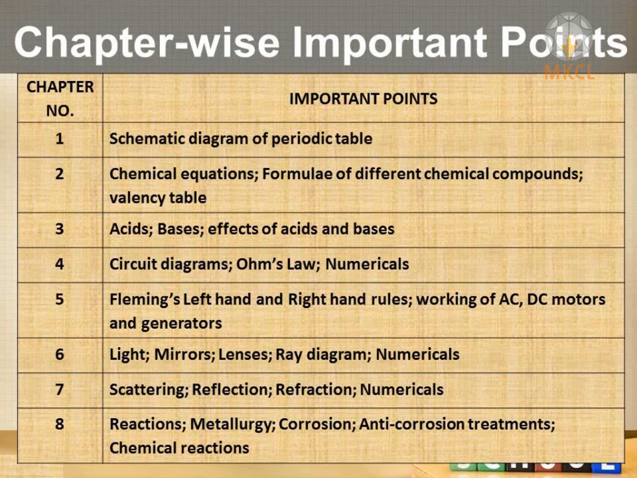In chapters number 2 and 3, there are so many chemical equations. For chemical equations, you must remember the formulae of different chemical compounds, and for remembering the formulae you must know the valency of different elements. The valency tables are available in the market, or you can take the help of your teacher, get the valency of different elements, and then you can build up the complete formula of the chemical compound.